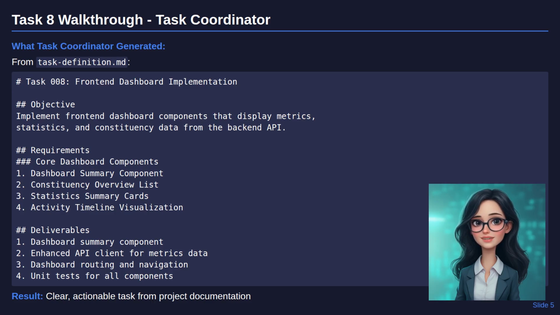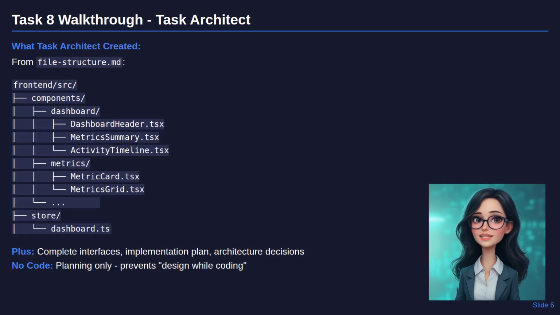The coordinator understood that we needed metrics display, constituency overview, activity visualization, and proper TypeScript integration. It generated acceptance criteria that align with our business requirements. The result is a clear, actionable task that provides complete context for the next phase. Task Architect will use this specification to create detailed implementation plans without having to guess requirements or make assumptions about project scope.